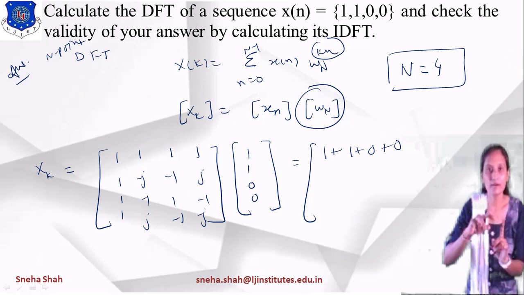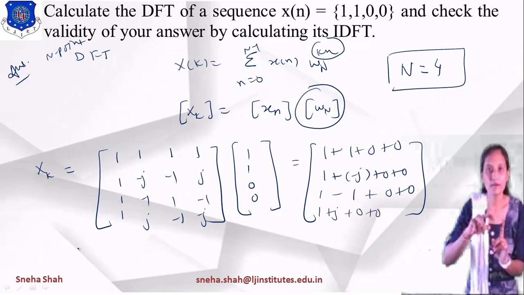Same way we represent the second row. So 1 into 1 means 1, 1 into minus j means minus j, and the other two terms will be 0. Same way 1 into 1, 1, 1 into minus 1 plus 0 plus 0. And the last term is 1 plus j plus 0 plus 0.